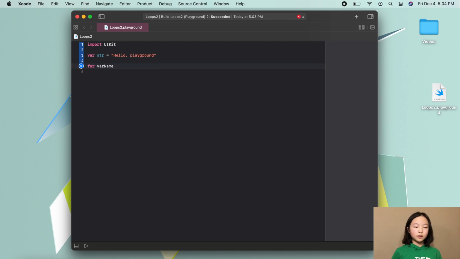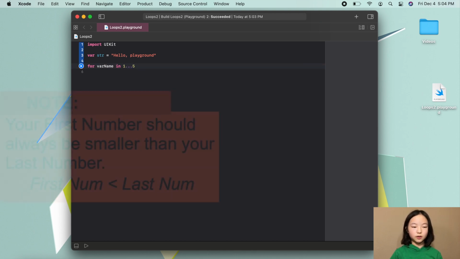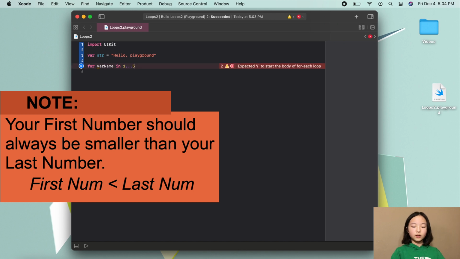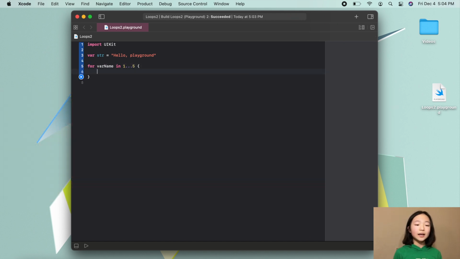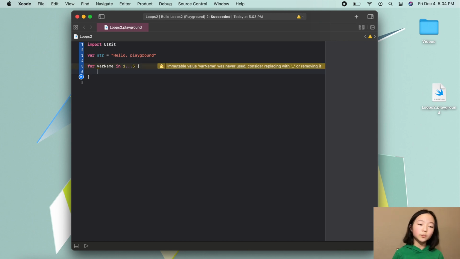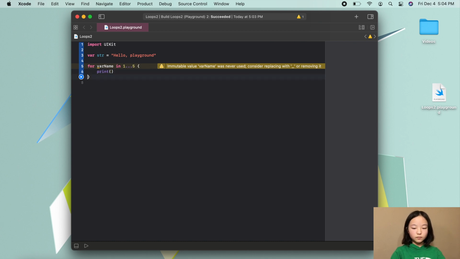And then type in the in keyword, followed by a number, 3 dots, and then another number. Then you'll type in a set of curly brackets, and then inside of these curly brackets, as with every loop, you can insert any block of code that you want to repeat. So I'll type in print hello world.